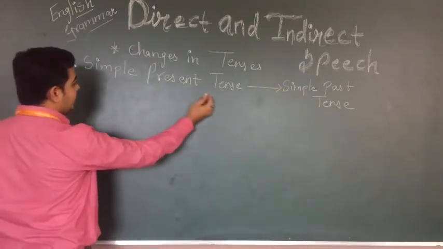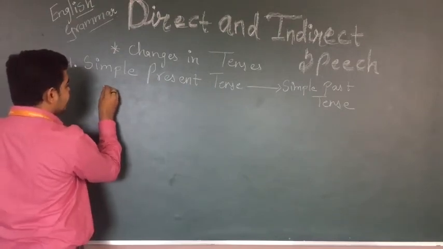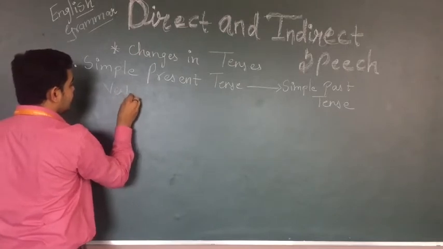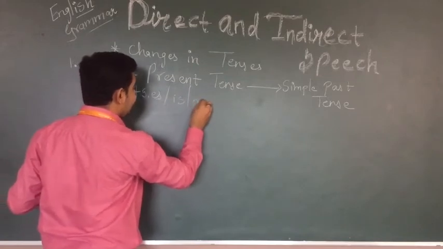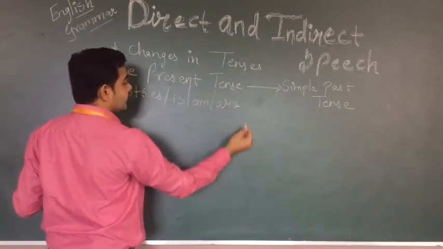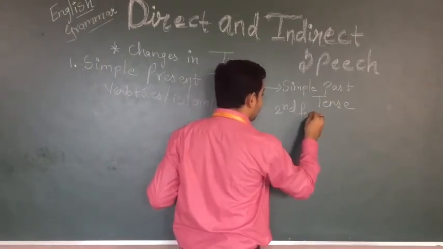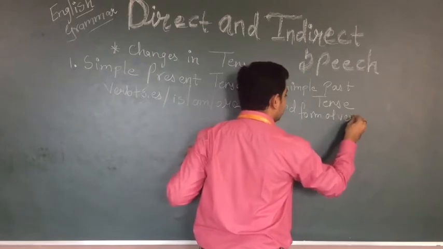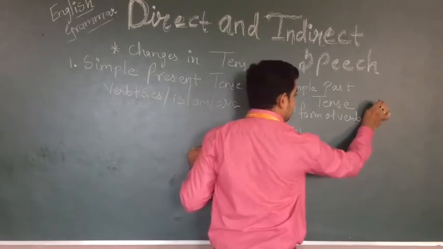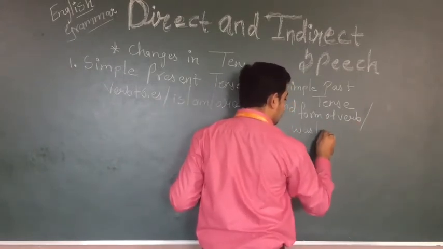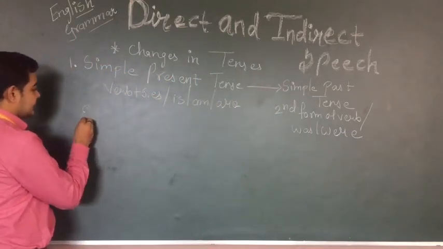So here simple present tense is given. So what are we using in simple present tense? Verb plus s or es, or is and are. Here in simple past we use the second form of verb, or was, or verb. As an example I will write for you, students.